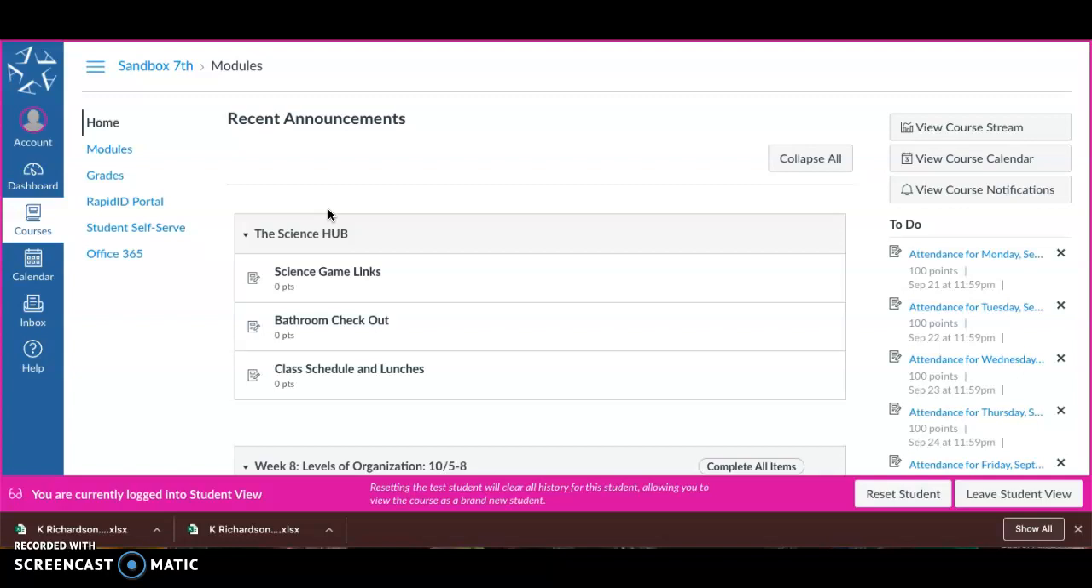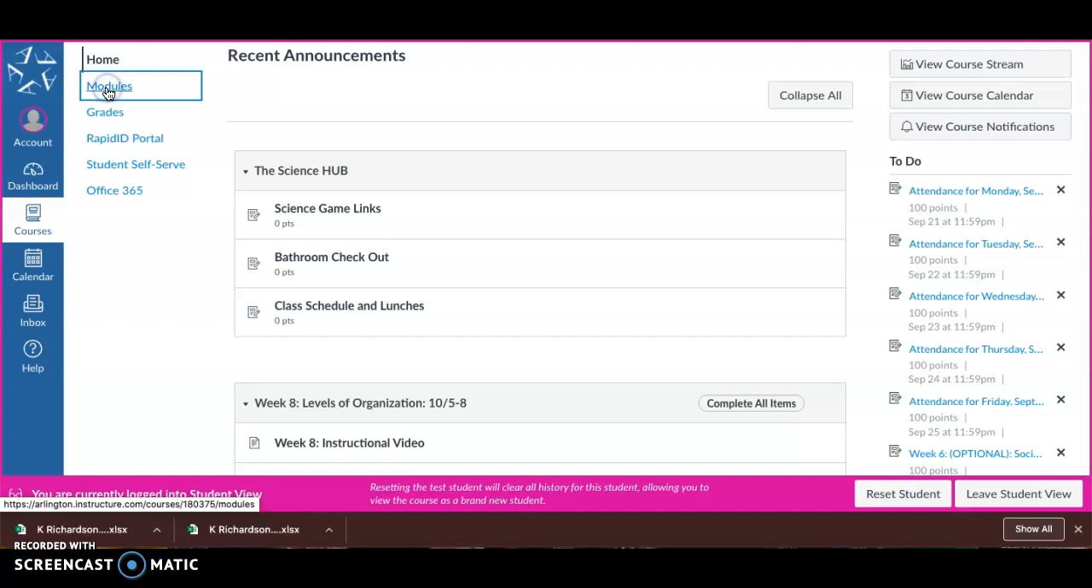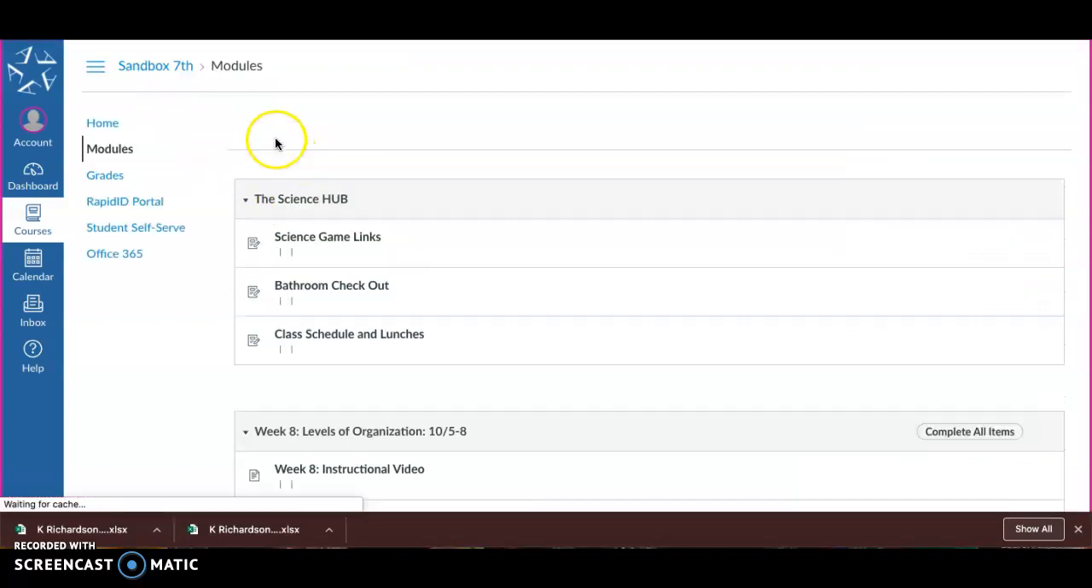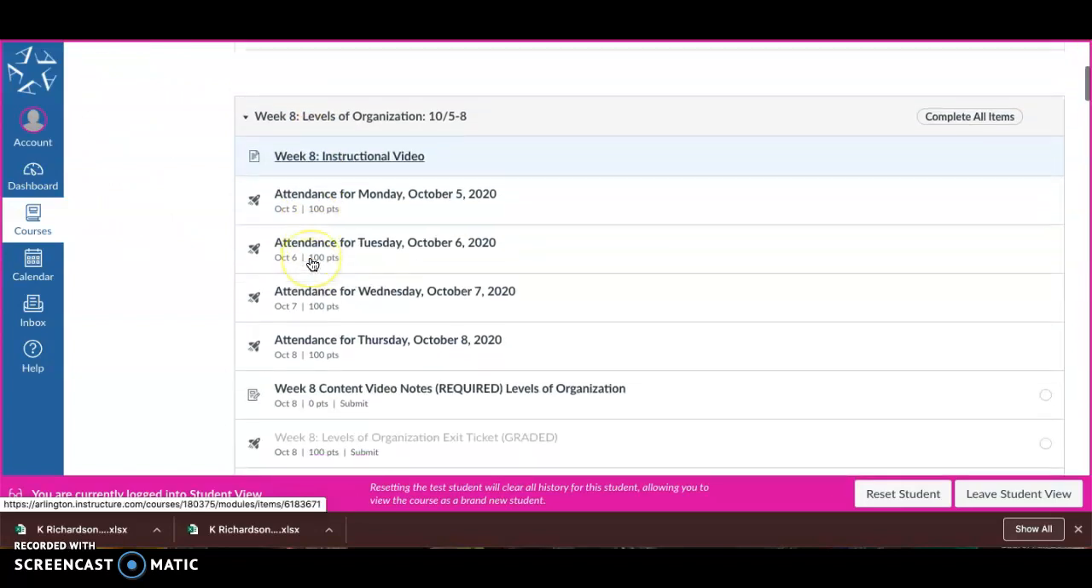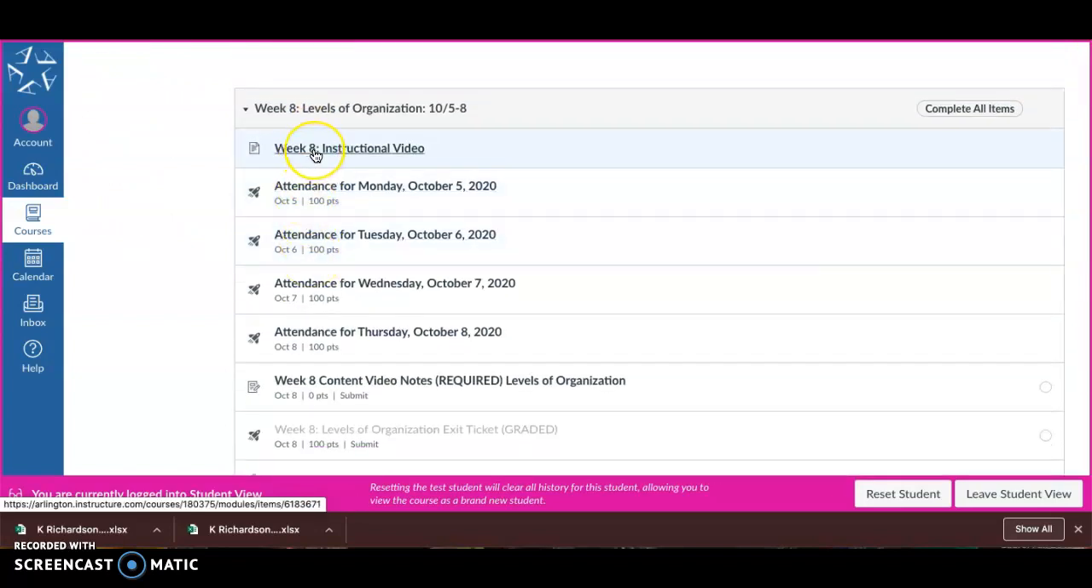We are on week 8 of science this week, and we're going to be going over levels of organization. Don't forget you're going to go to modules, and then after you go to modules, you're going to go down to week 8. Always remember, start with your week 8 instructional video. This is where you can find tips for how your module can go smoothly.